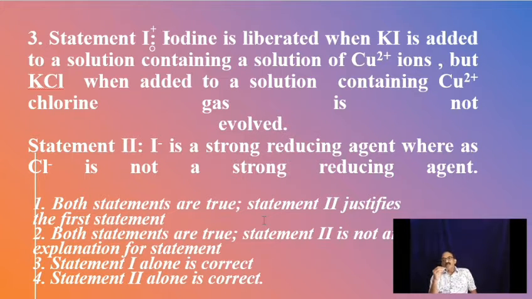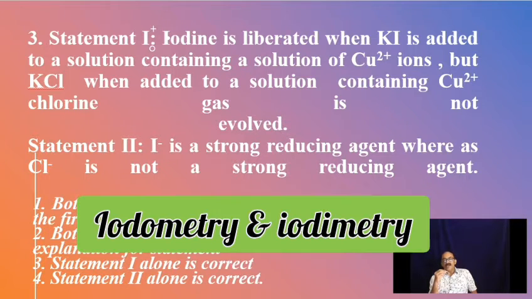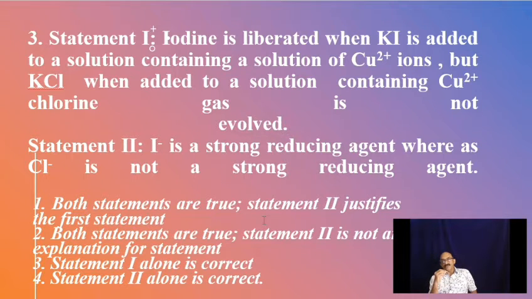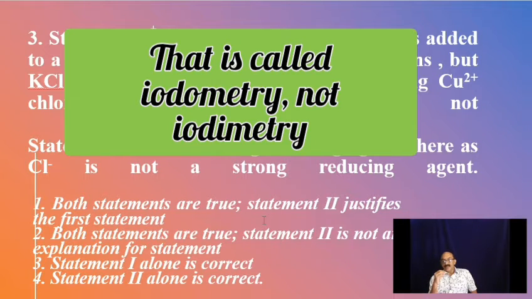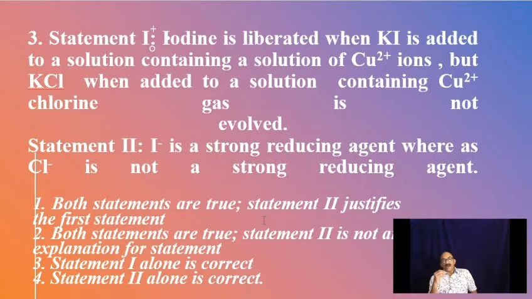Suppose you are adding iodide, like potassium iodide, to copper sulfate solution. Iodine is liberated. We have studied that in redox reactions, first year iodimetry. There we add potassium iodide to copper sulfate solution, whereby iodide partly becomes iodine. That iodine is titrated and estimated using sodium thiosulfate. That is called iodimetry. So iodide becomes iodine.